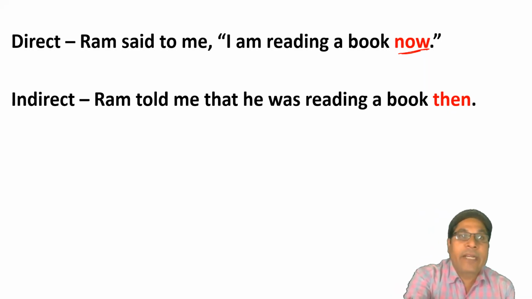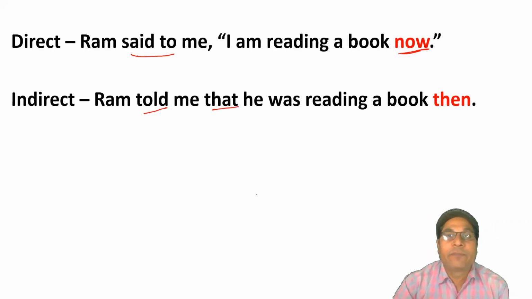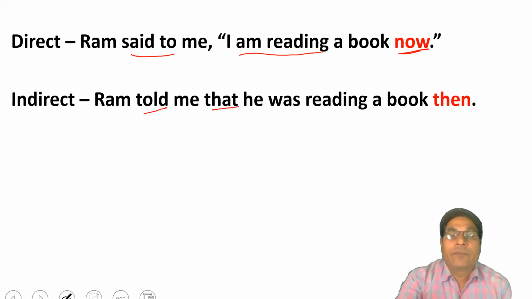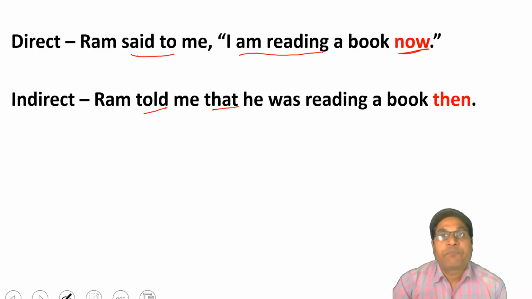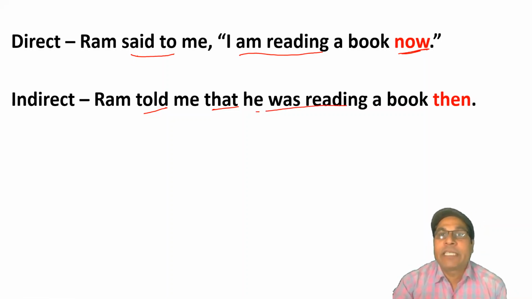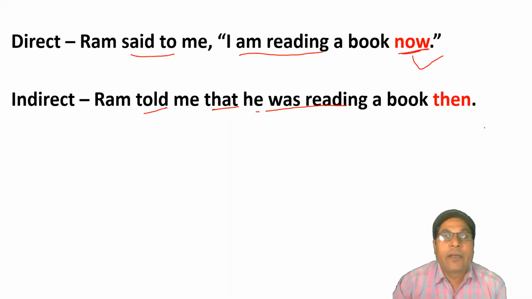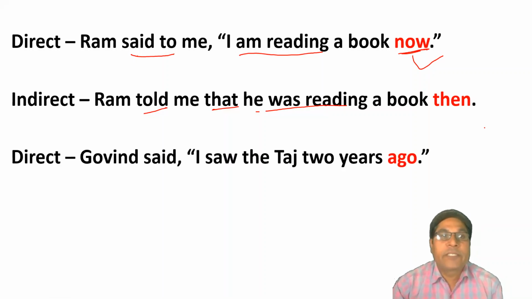Clear? Said to is changed into told. That is used as a connecting word. Here there is a present continuous tense in reported speech. It means it will be changed into past continuous tense, and now is changed into then. Clear? Let us see more sentences.